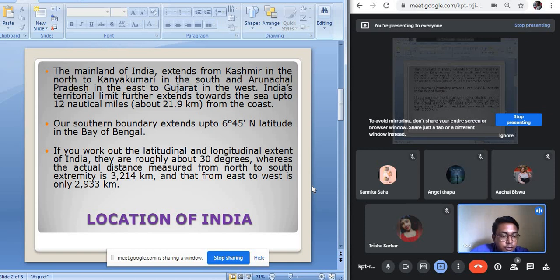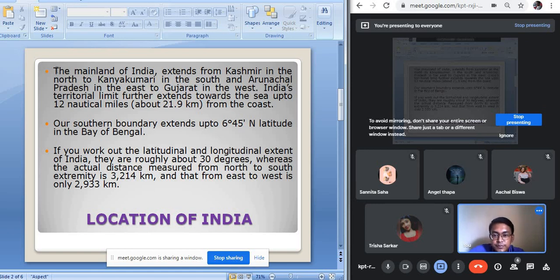Not only this, but we have island groups in the Arabian Sea as well as in the Bay of Bengal. So from the north to the south and from the west to the east, our country India has a very large territory, and is divided into many states and union territories.